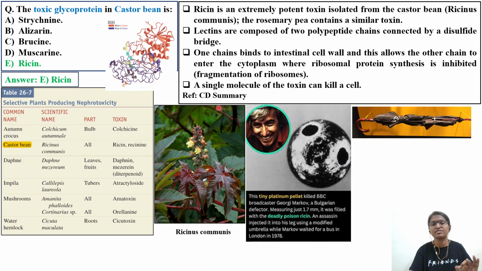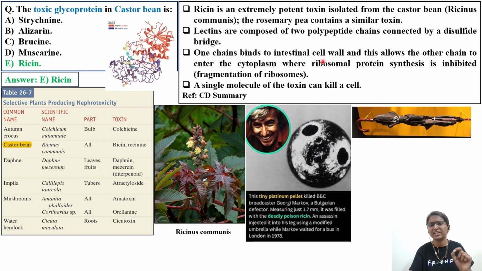Important points discussed under Casarett and Doull's summary we'll read here. Ricin is an extremely potent toxin. It is isolated from the castor bean, that is Ricinus communis. Another source: a similar toxin can also be seen in the case of rosary pea. Lectins are composed of two polypeptide chains connected by a disulfide bridge. How this A chain and B chain look, I will show you in the next slide.